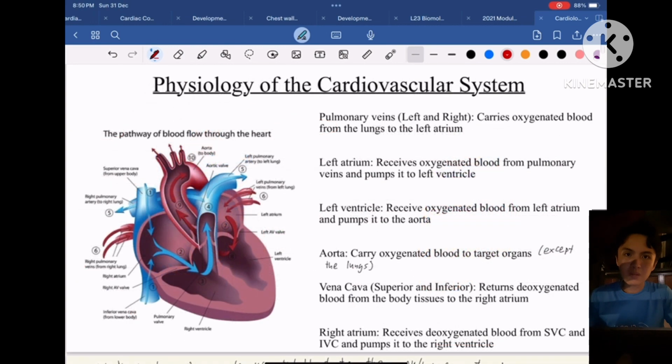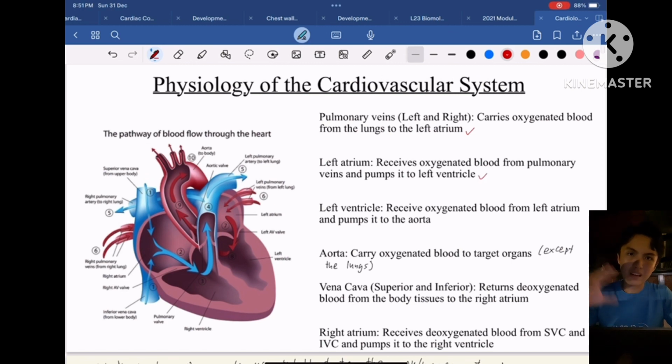Now we're going to look into the physiology of the cardiovascular system, the function of each structure in the heart. First we're going to look into the pulmonary veins. They are the left and right pulmonary veins. They function to carry oxygenated blood from the lungs, the left lung and the right lung, to the left atrium of the heart.